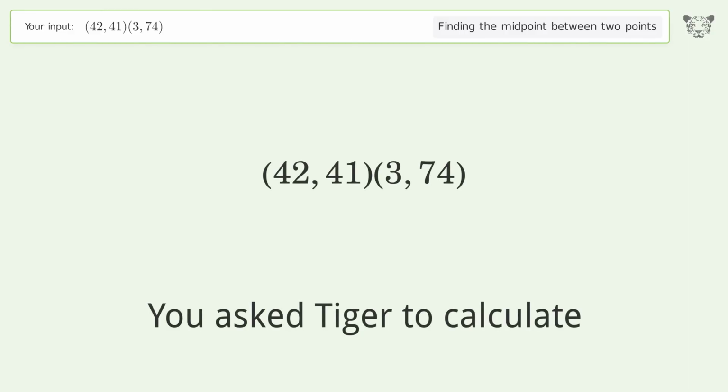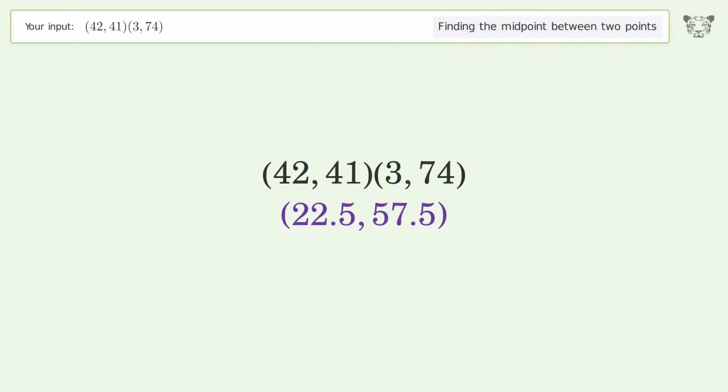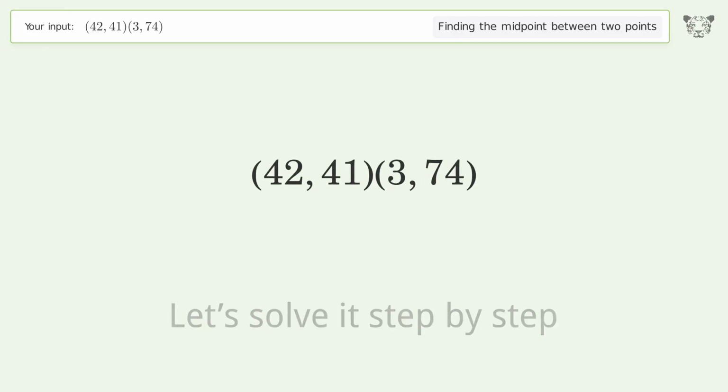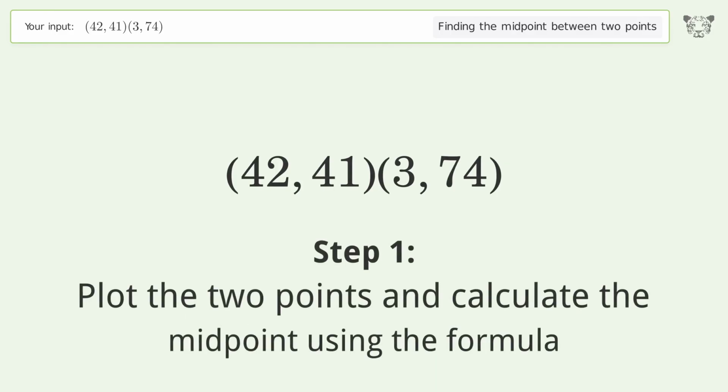You ask Tiger to calculate. This deals with finding the midpoint between 2 points. The midpoint between the 2 points is 22.5, 57.5. Let's solve it step by step. Plot the 2 points and calculate the midpoint using the formula.